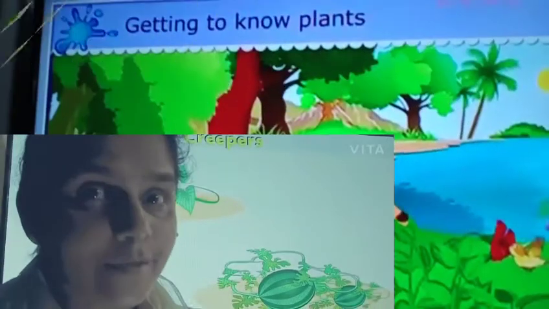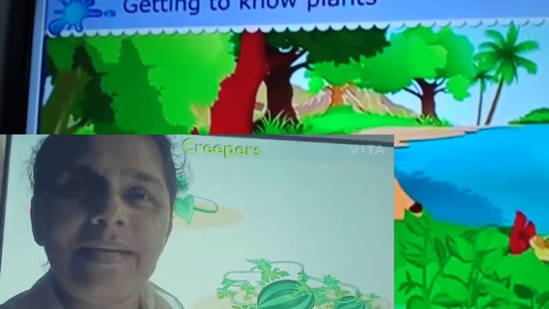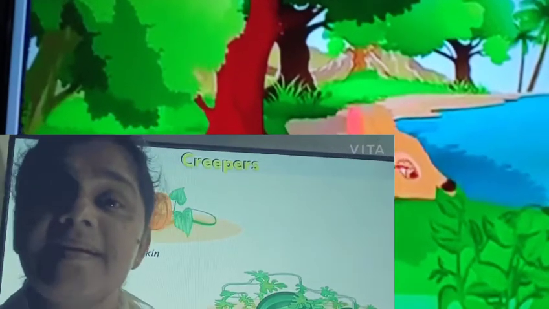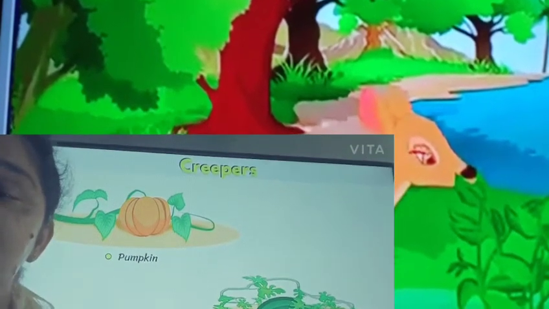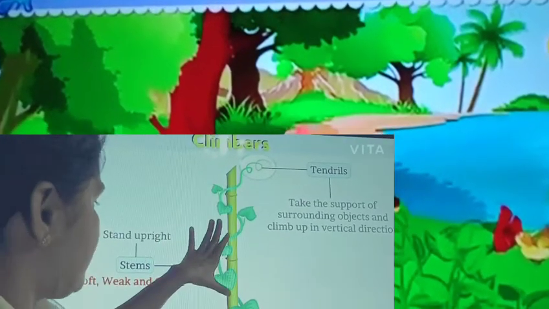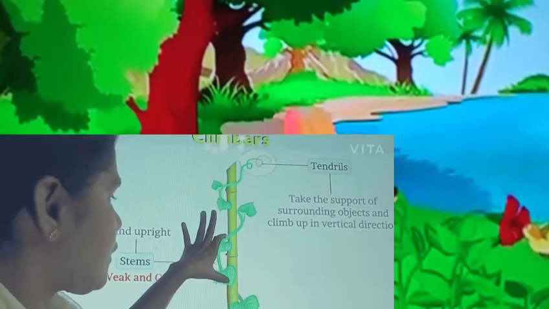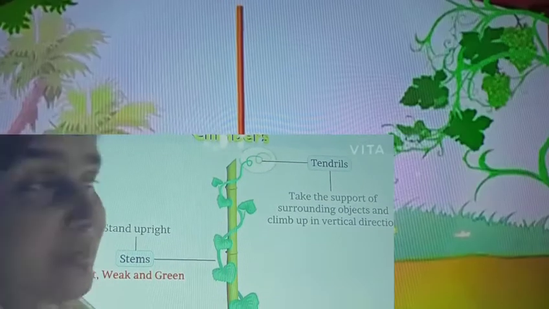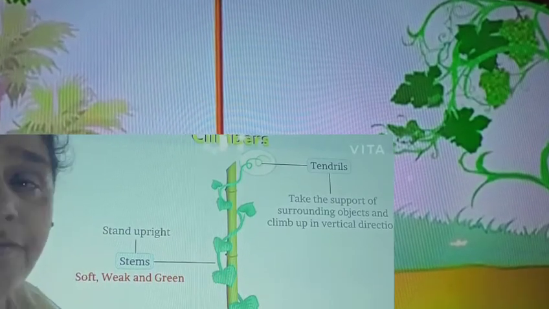If you look around, you can find many creepers. Pumpkin, watermelon, all these are examples for creepers. Climbers also have a weak stem, very soft, green and weak. Shall we see a few examples?